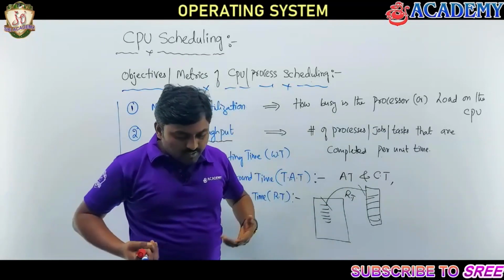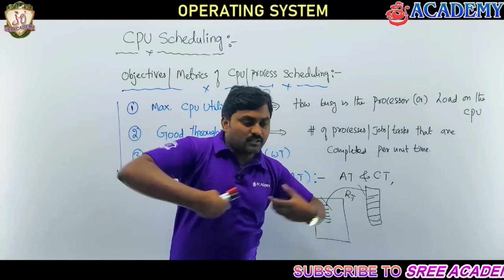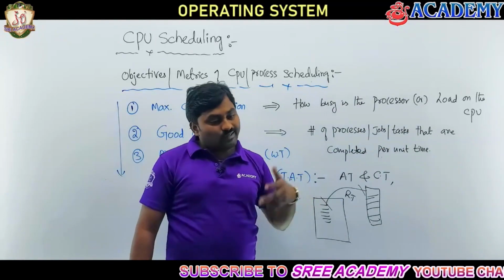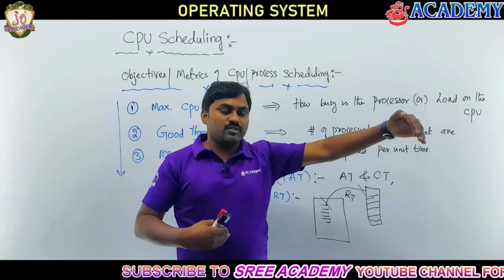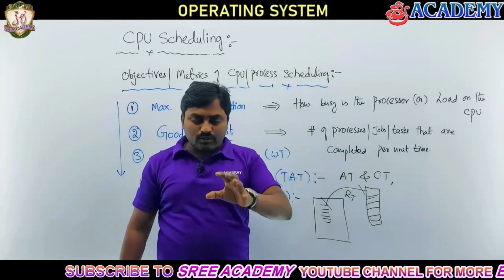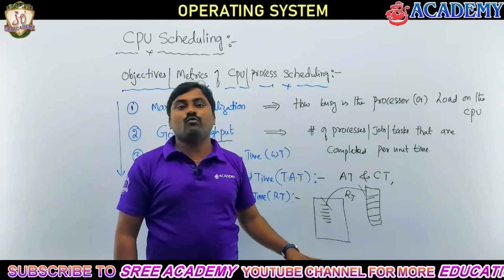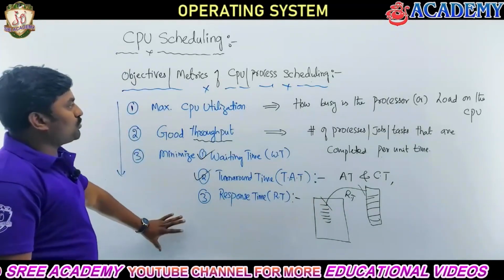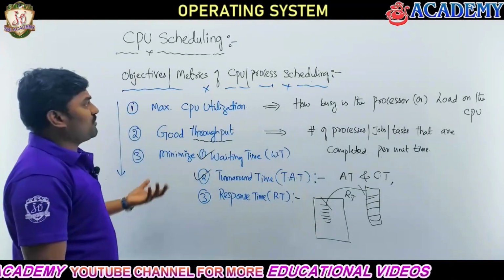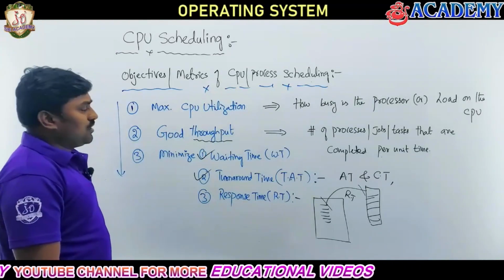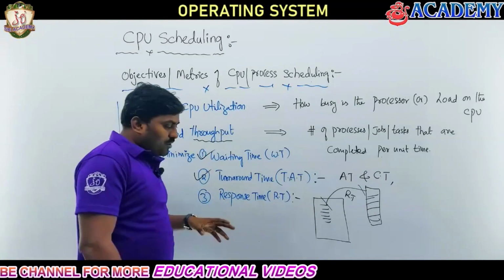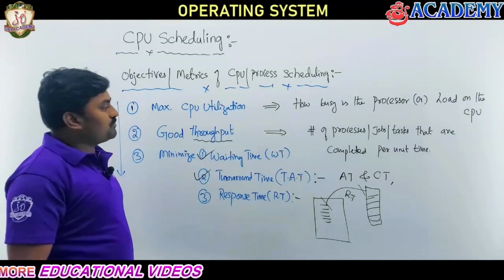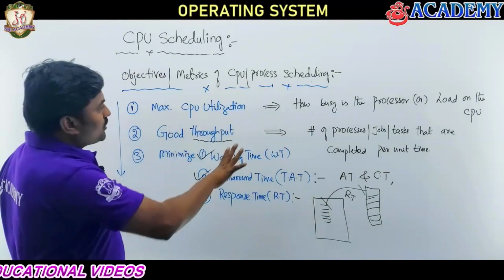Suppose I submitted some process, and it may take 1 hour to get the results. Now it is taking more response time, right? Most time sharing systems expect minimal response time. So these are the primary objectives or metrics of CPU or process scheduling. We need to ensure that the algorithms satisfy these. Later we need to look into them. Fine, I hope you got the point, all right.